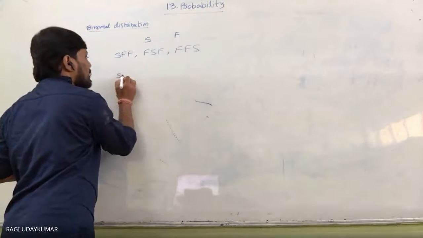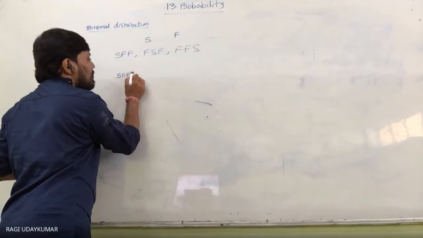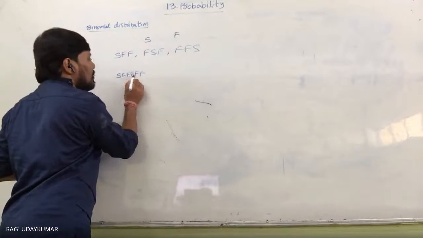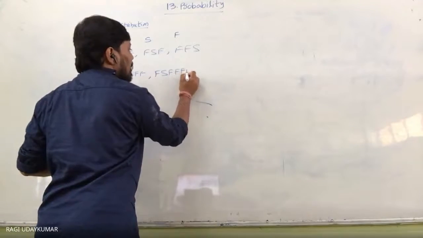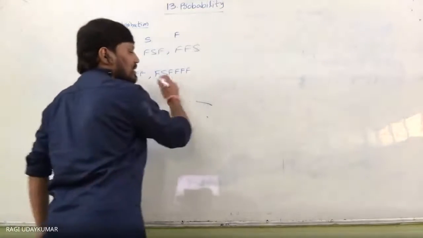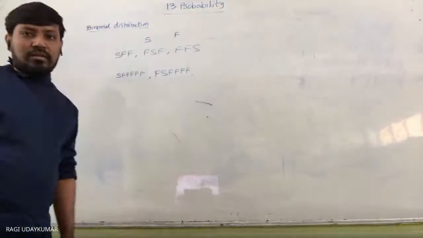Six trials means what you write? Success, all five failures. Like this, 1, 2, 3, 4, 5. Second one is success, remaining all are failure. So like this, you can list out six ways.